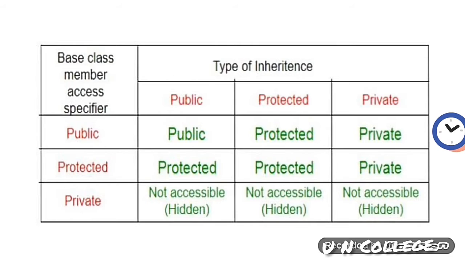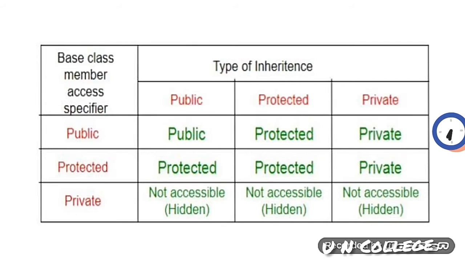You can see here, if the visibility mode is public, it means that if the derived class and the base class are related publicly, then the public member will be treated as public, protected member will be treated as protected, private member will be treated as private of the base class. But if the derived class is related in a protected way, then the public member of the base class will be protected. The protected member of the base class will be treated as protected, and the private member of the base class will be treated as private in the derived class.